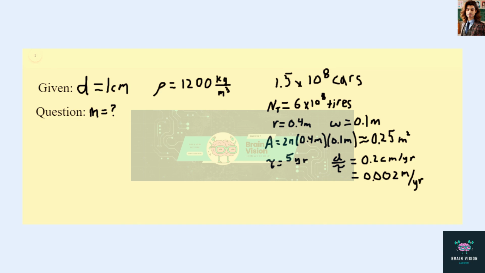Now we have everything we need to figure out how much mass per year of rubber is being put into the atmosphere. Let's draw a line here to separate our solution from what was just written down. This is going to be equal to the area per tire multiplied by the amount of tire depth lost per year, d over tau.